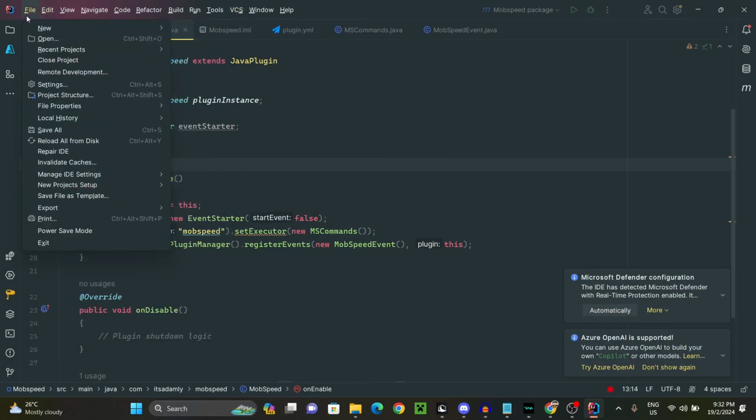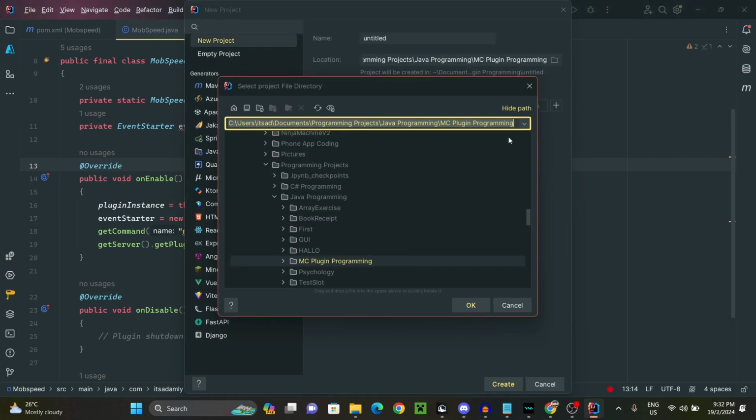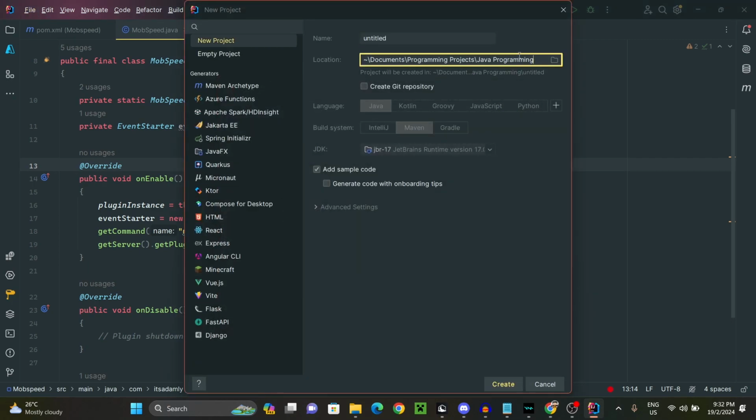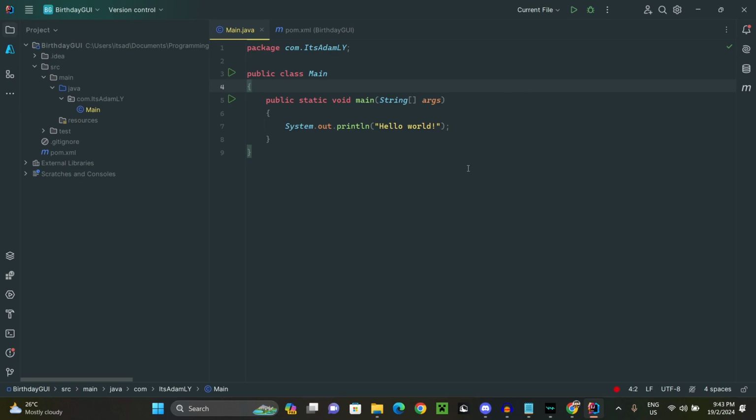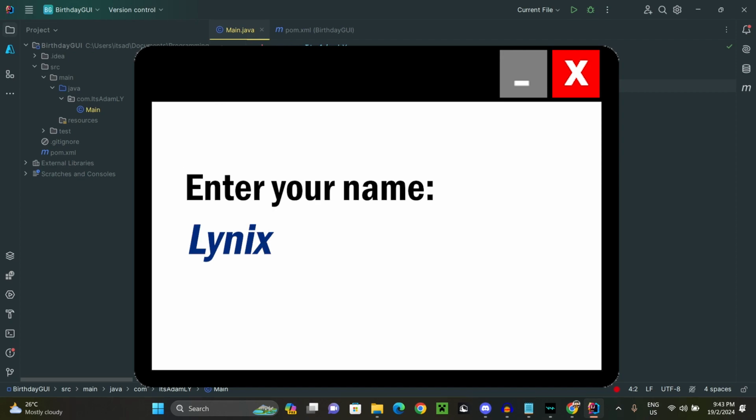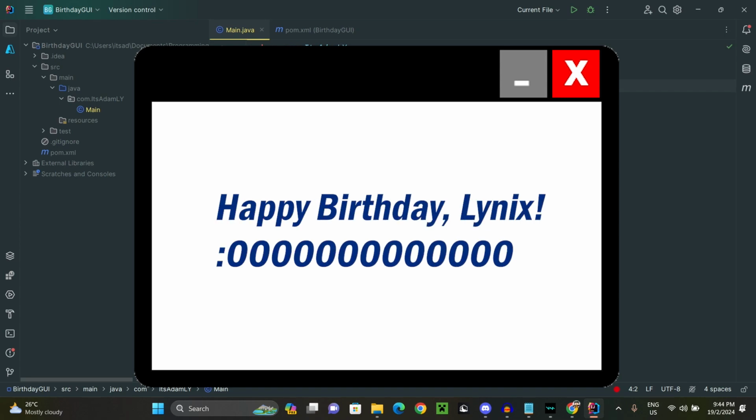Okay, so maybe we can just do new project, and then birthday GUI, and then Java, and then birthday GUI. Yes, cool. My thought process is that maybe we can make a GUI where we have Lynix typing his name, and then maybe after that we are going to display the happy birthday, right?